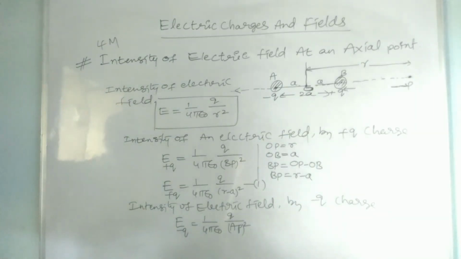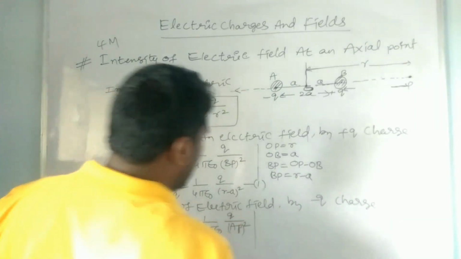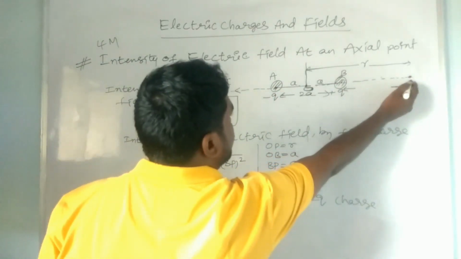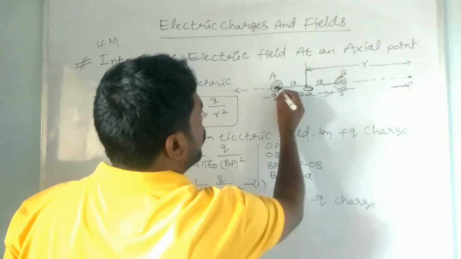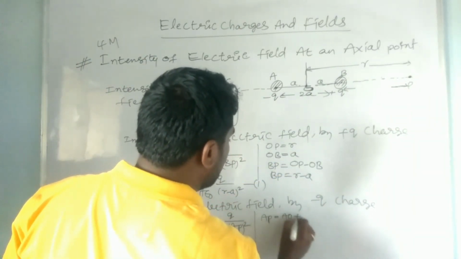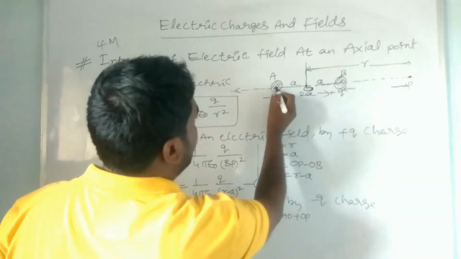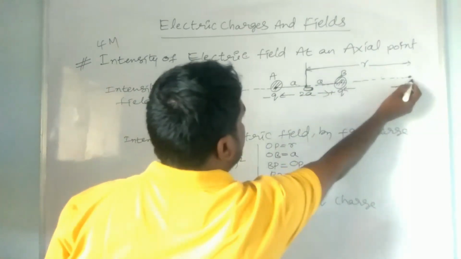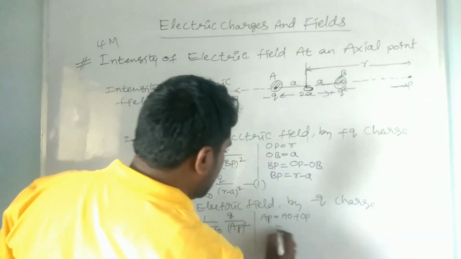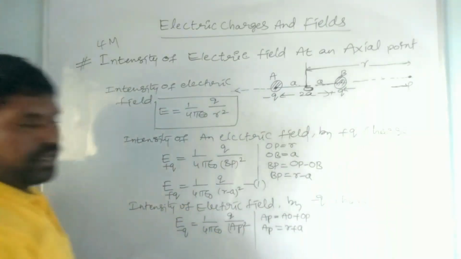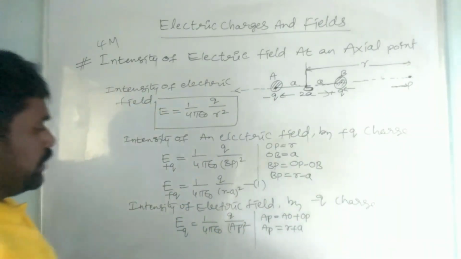Got it? So what is AP here? How can we find the AP value? AP is equal to AO plus OP. From the diagram you can write AP is equal to AO plus OP. AO is small a, and OP is equal to small r. So it is equal to r plus a. So AP is equal to r plus a. Right? Then you have to write